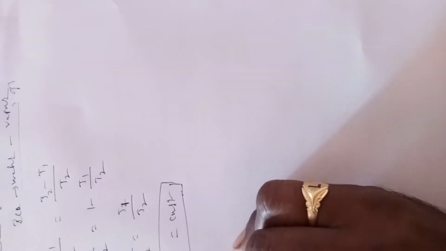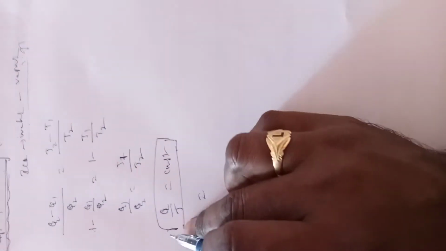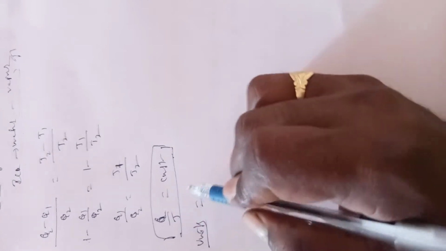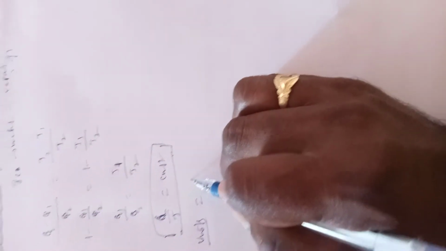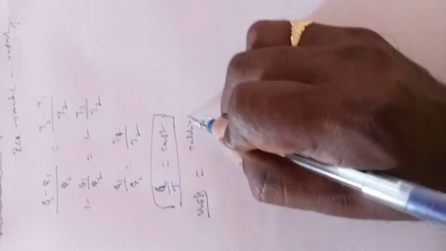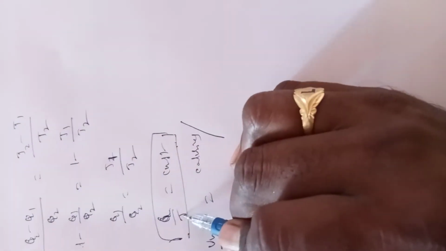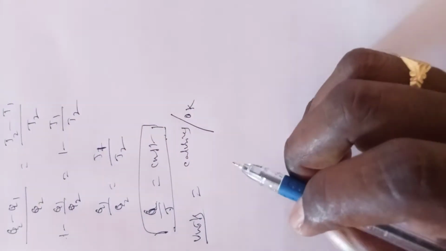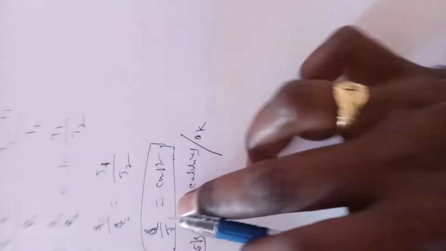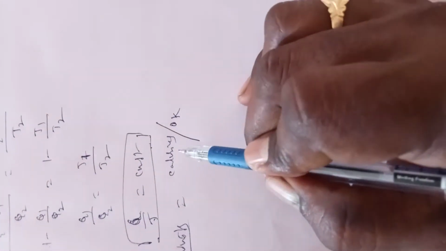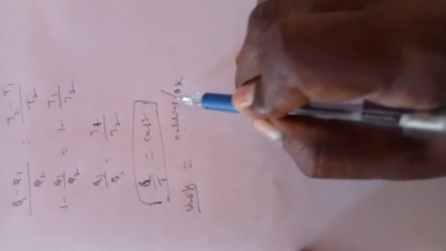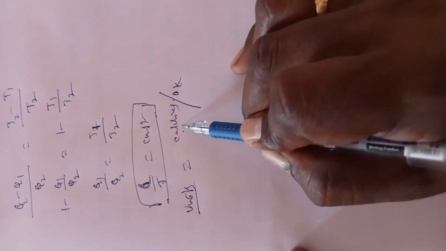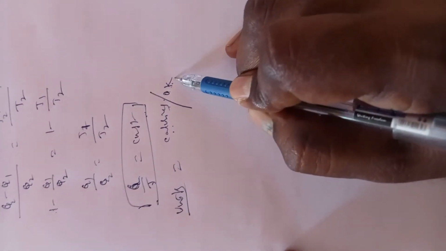What about units? Q means heat energy, and the unit of heat energy is calories. The unit of temperature is degrees Kelvin or degrees Celsius. Here the unit of entropy is calories per degree Kelvin or calories per degree Celsius.